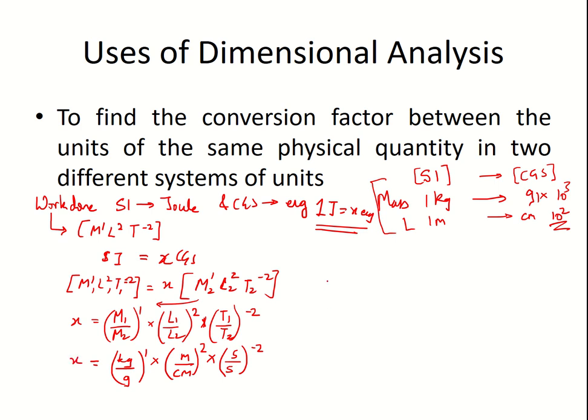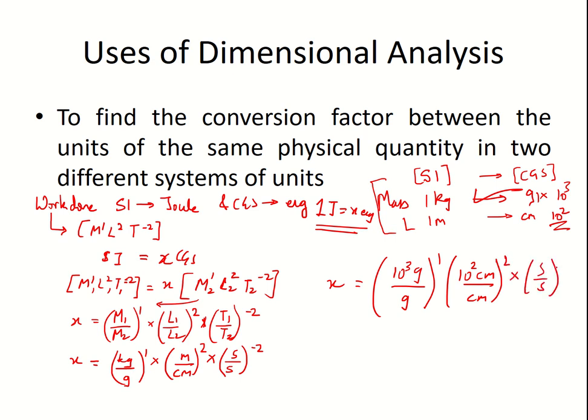Now we are going to use the conversions that we have seen. So kg to gram: 1 kg is 10 raised to 3 gram. Similarly, 1 meter is 10 raised to 2 centimeter. And second is second. So gram and gram, centimeter and centimeter, second and second cancel out.